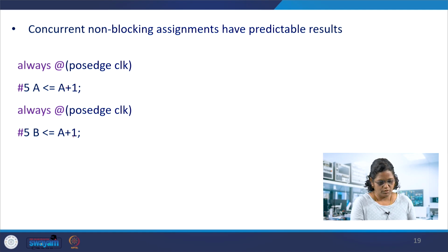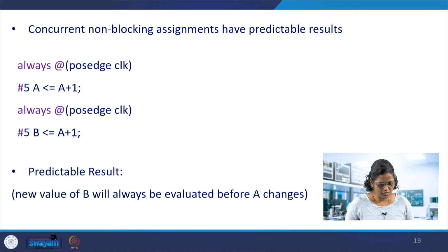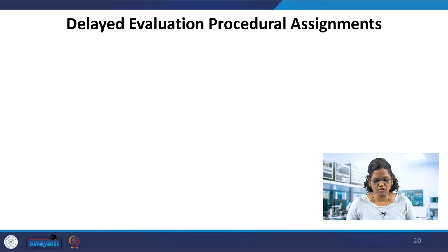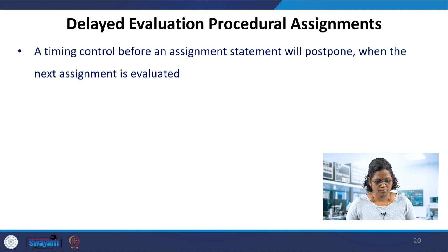So the solution here, to have a predictable result, is to make it concurrent: non-blocking, concurrent statements with the non-blocking assignments. It gives a predictable result; the new value of B will always be evaluated before A changes here. Okay.